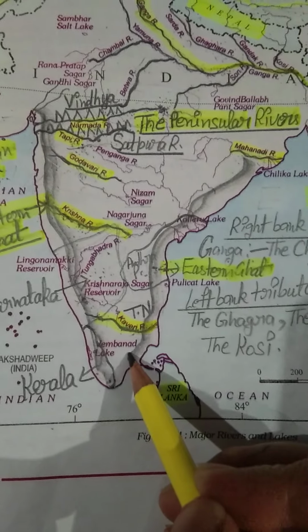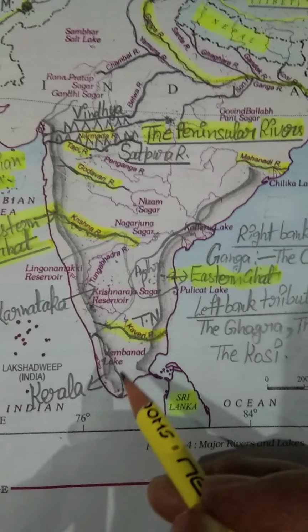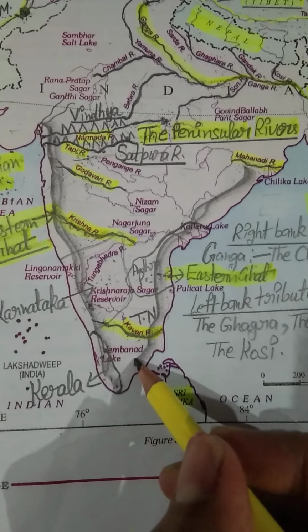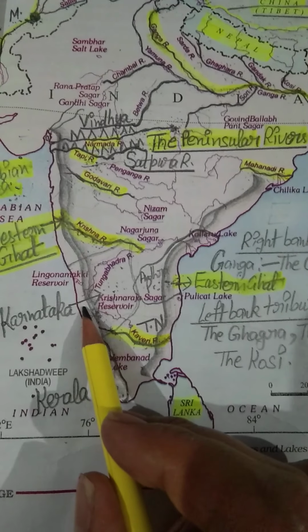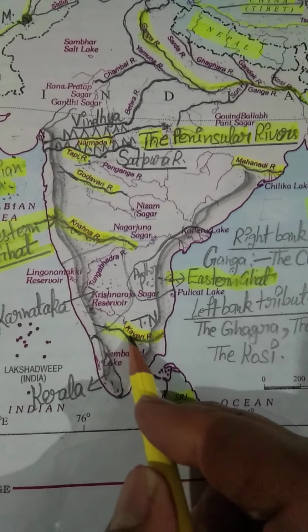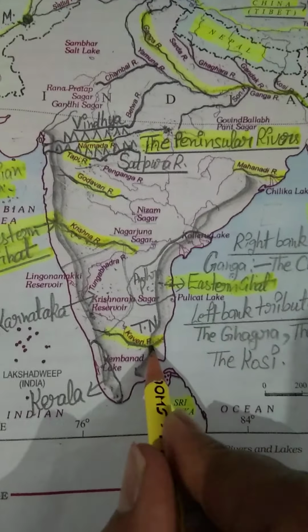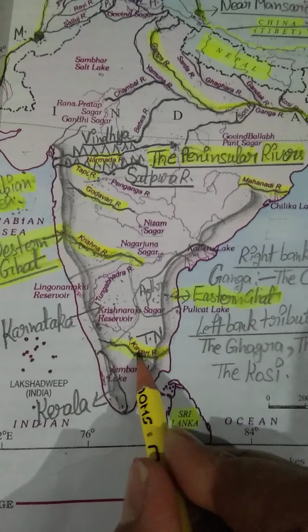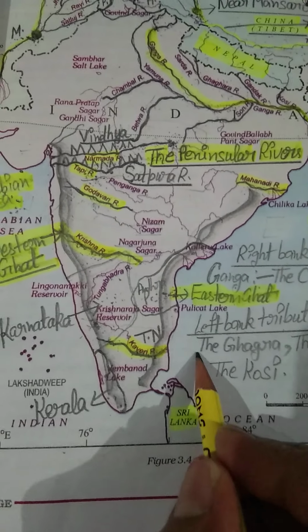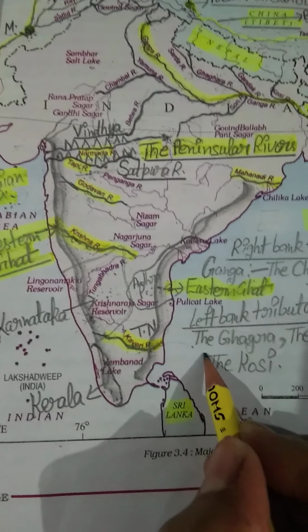This is our Tamil Nadu. You are familiar with these states. This is our Andhra Pradesh, this is our Karnataka, this is our Kerala, and this is our Tamil Nadu. So the origin point of the Kaveri river lies in Karnataka. It also covers some parts of Kerala, and finally it comes into Tamil Nadu. So this river rises from the Brahmagiri ranges in Karnataka and flows east. You can see the river is flowing towards the east. Finally it drains into the Bay of Bengal.